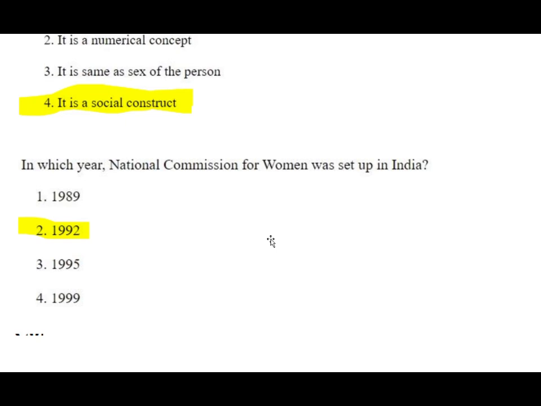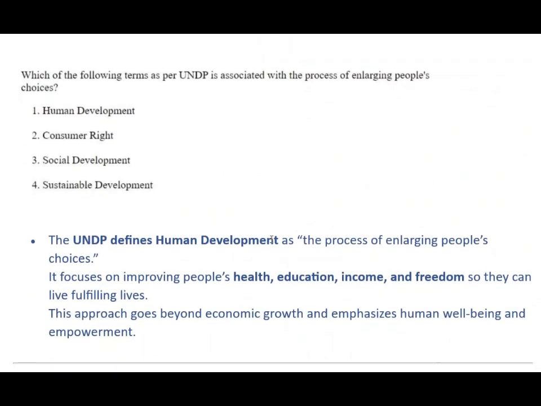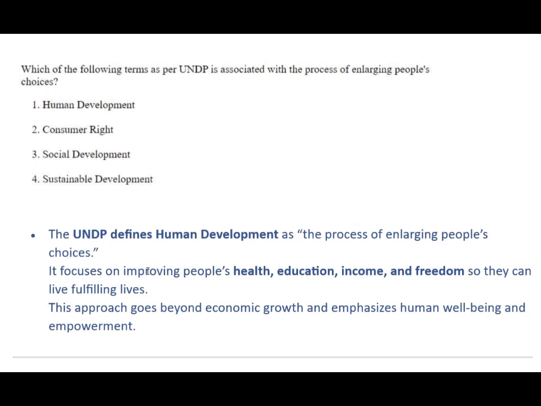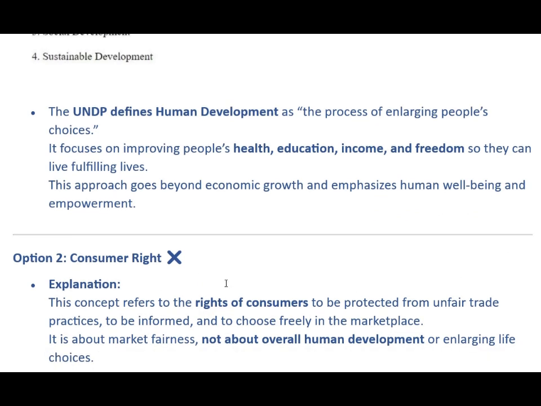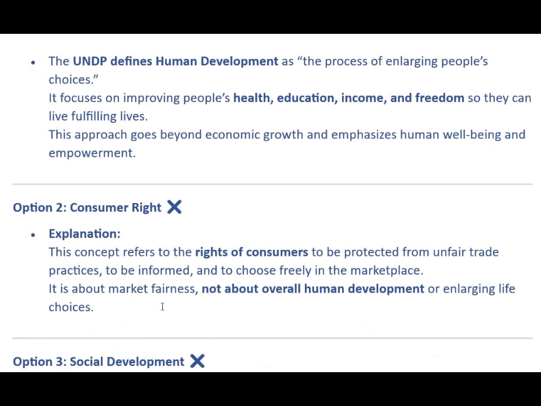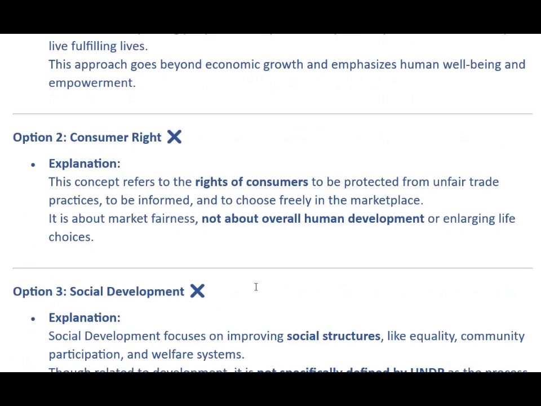So that's 1990. Which of the following terms as per UNDP is associated with the process of enlarging people's choices? UNDP defined human development as the process of enlarging people's choices. It focuses on improving people's health, education, income and freedom so they can live fulfilling lives. This approach goes beyond economic growth, emphasizing human well-being and empowerment. Other options: consumer right. This concept refers to the right of customers to be protected from unfair trade practices, to be informed and to choose freely in the marketplace. It is about market fairness, not about overall human development or enlarging life choices.